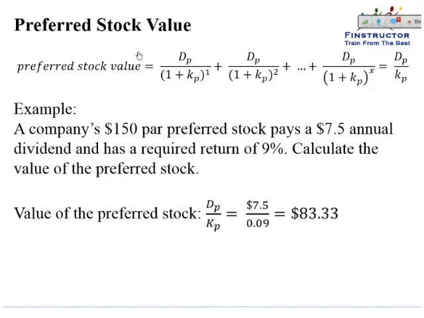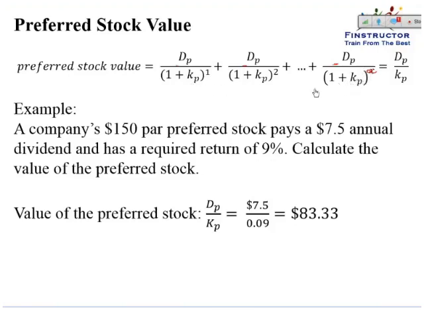We can value preferred stock just like we valued a fixed income security. So we studied that the preferred stock pays a fixed dividend until infinity. There is no known pre-decided date of maturity, so the fixed dividend will keep coming till infinity.